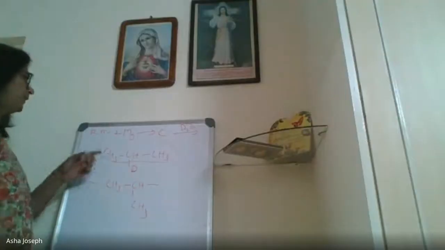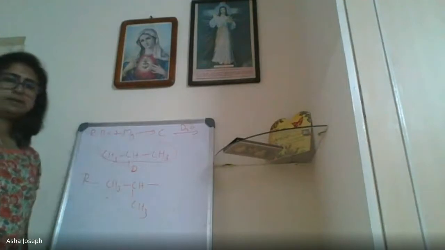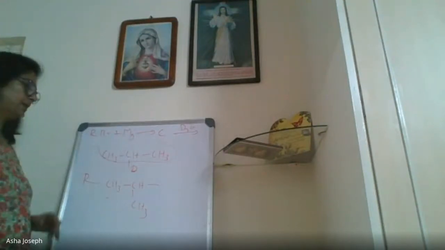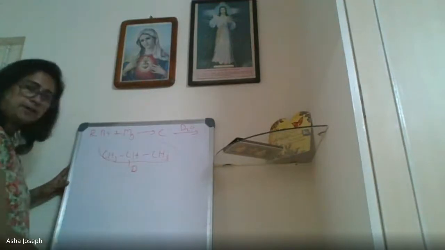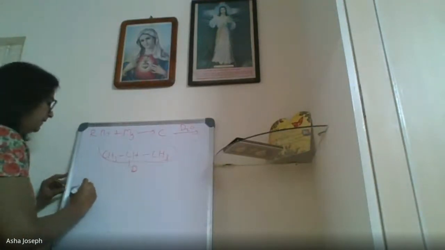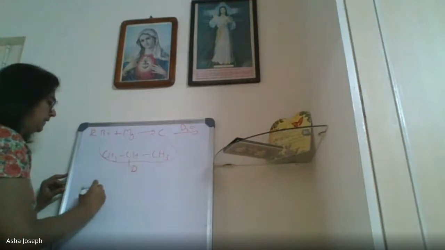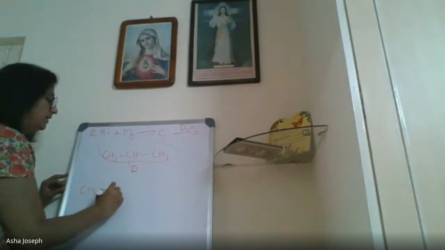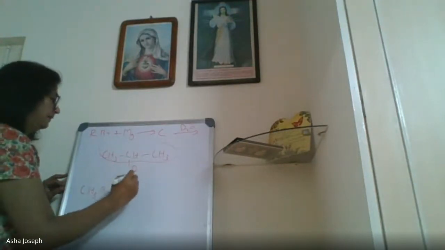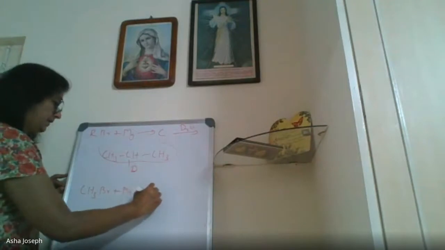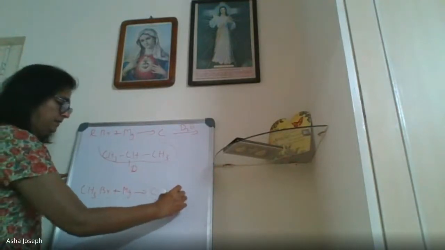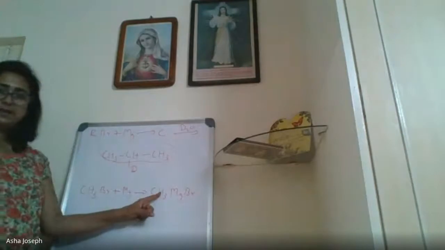Ma'am, could you explain this once again? There you have to identify R and C. That is the question. Okay, so what is R? I will write one example, you will understand. If I take CH3Br plus magnesium, I will get CH3MgBr. This is my Grignard reagent.